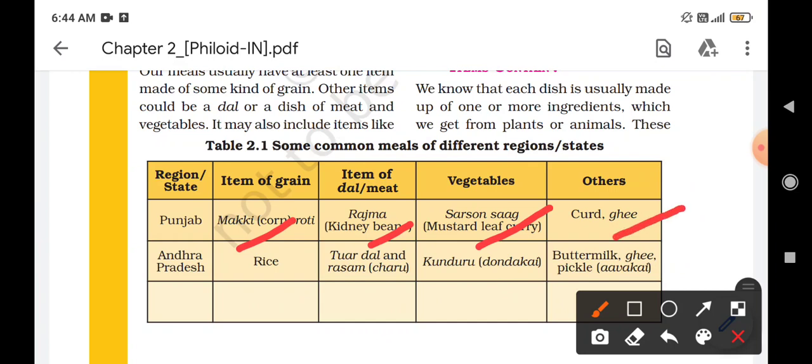Like from makke ki roti we can have carbohydrates, from rajma or kidney beans we can have proteins and also carbohydrates. From sarson saag we can get iron and magnesium. From curd and ghee we can get proteins and fats. So these are the nutrients which are very important for our body that we get from the different sources of food.